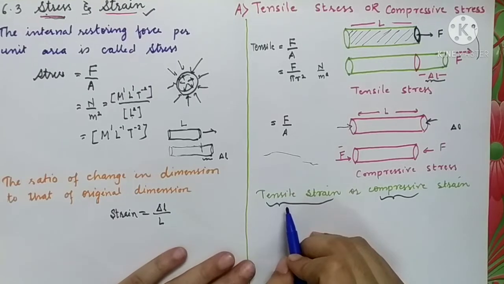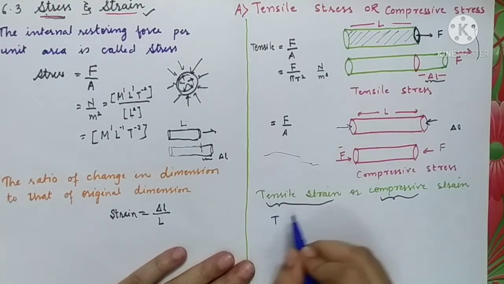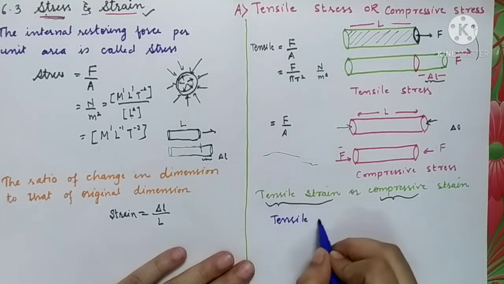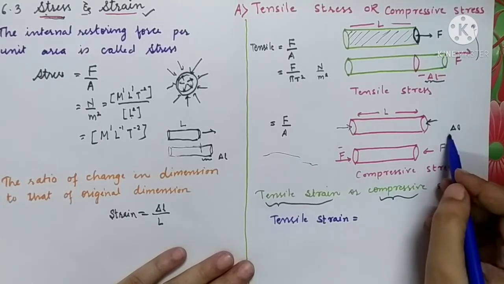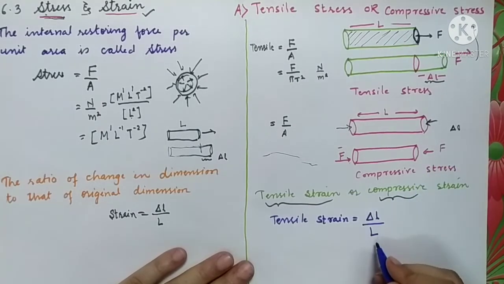So tensile strain is nothing but change in length per unit original length. So we can write tensile strain as: what is the change in length? It is delta L. And what is the original length? It is L. So delta L upon L is the formula for tensile strain or compressive strain.